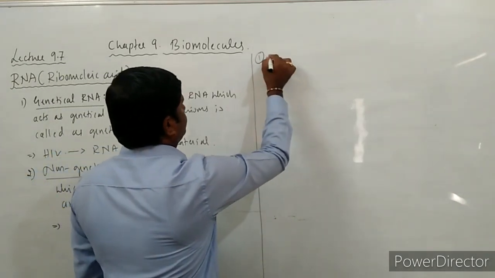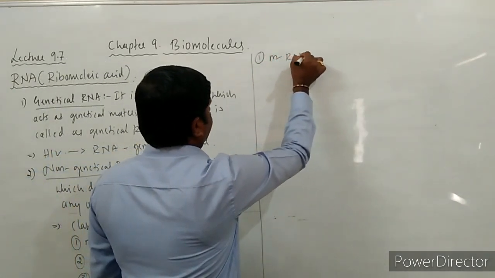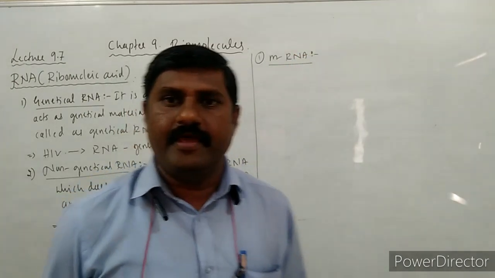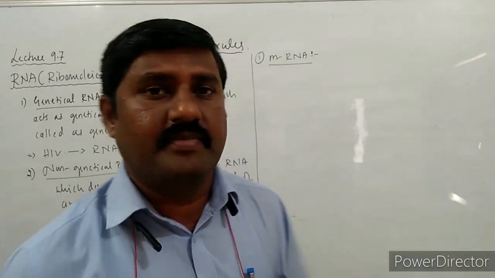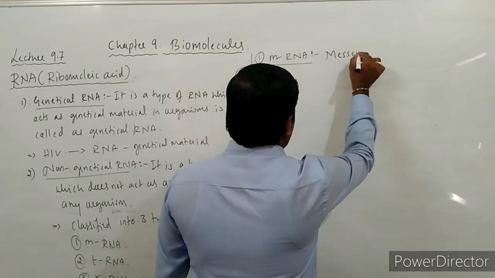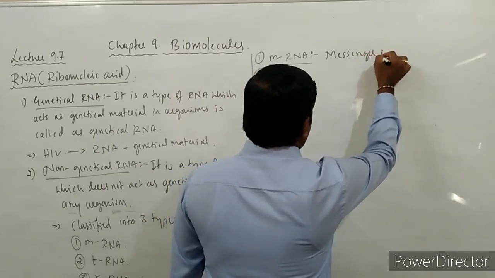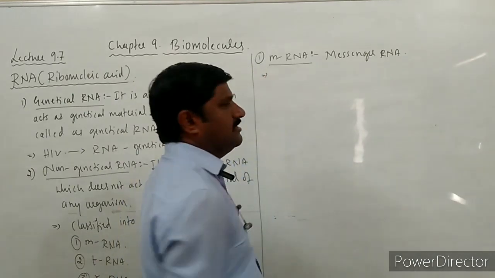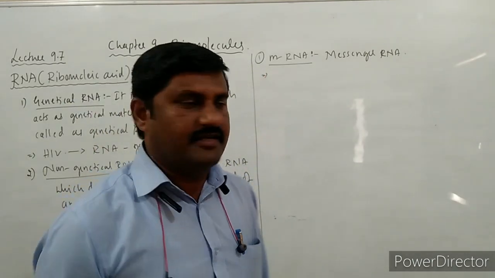First one is mRNA. What is this mRNA? mRNA itself is called messenger RNA.